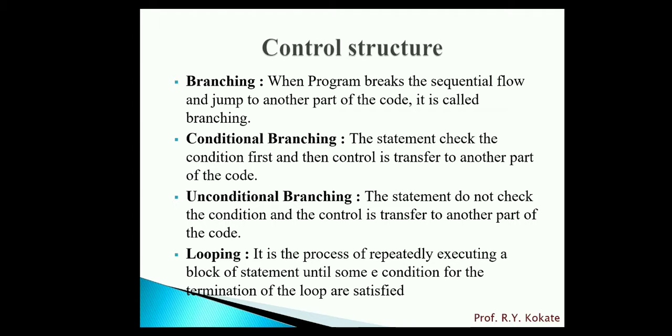In conditional branching, the statement checks the condition first and then control is transferred to another part of the code. In unconditional branching, the statement does not check the condition and the control is transferred to another part of the code. For example, goto, break and continue.